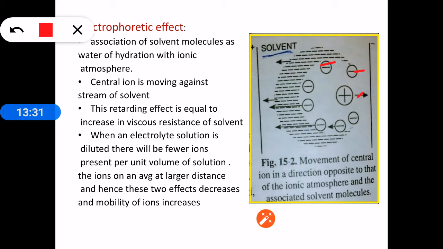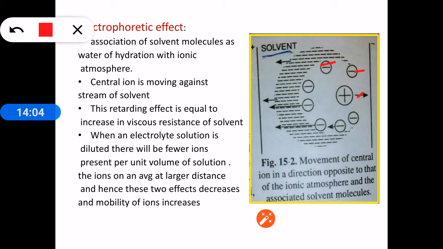It is like a swimmer swimming upstream, that means in the direction opposite to the flow of water. Swimming in the direction of the water stream is easy, but swimming in the direction opposite to the water stream is tough. Now the central ion is moving upstream, or in the opposite direction of the stream.